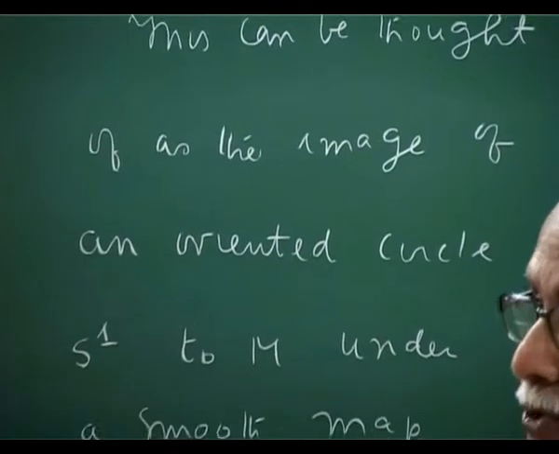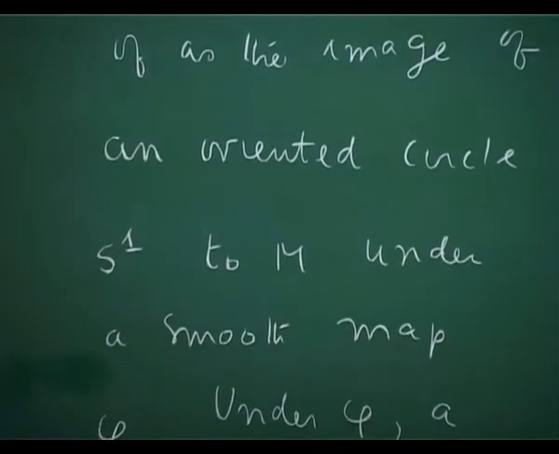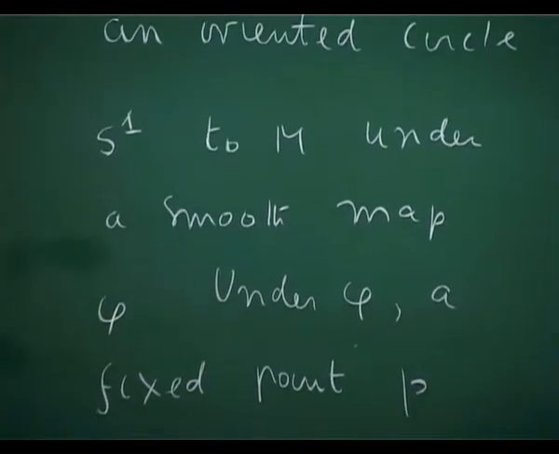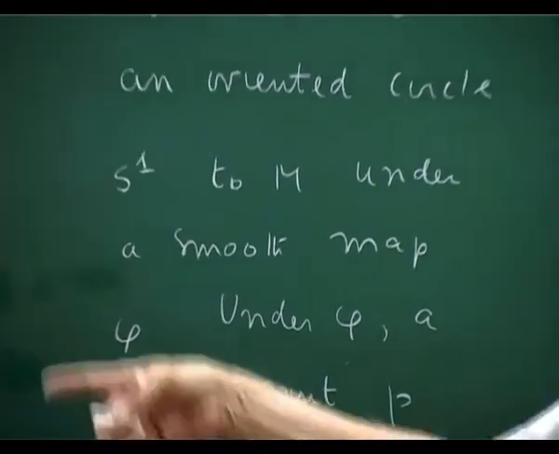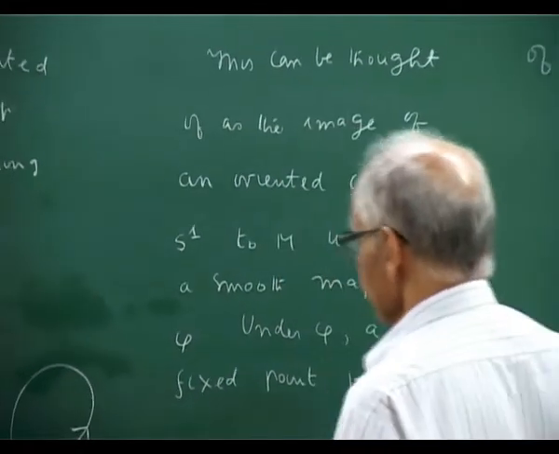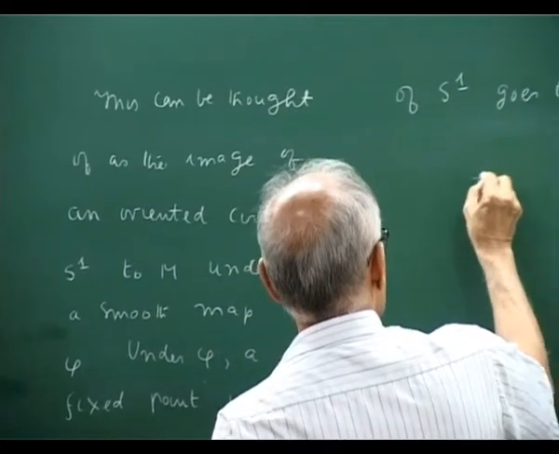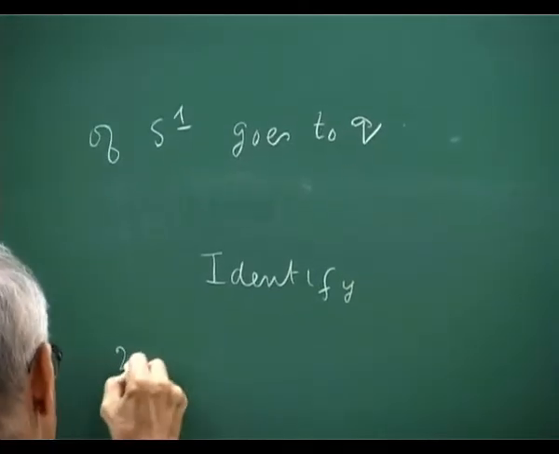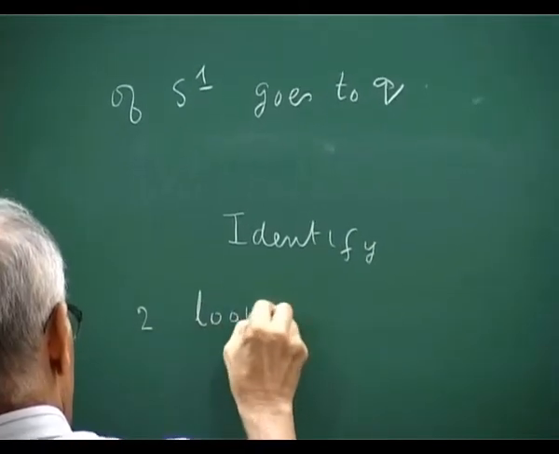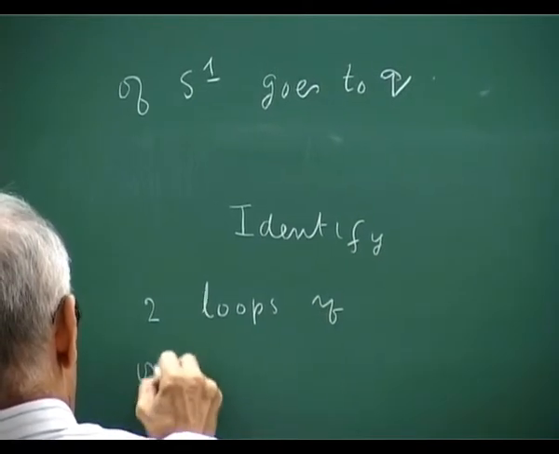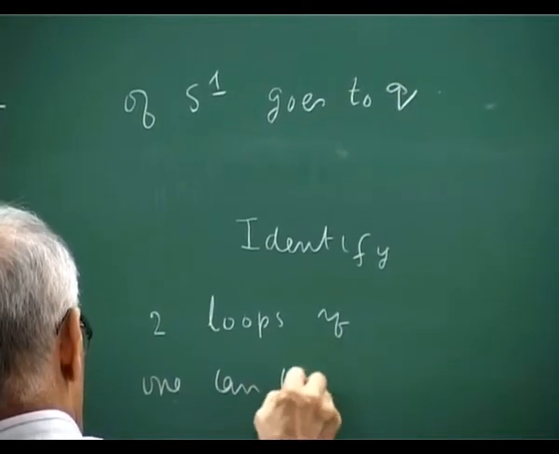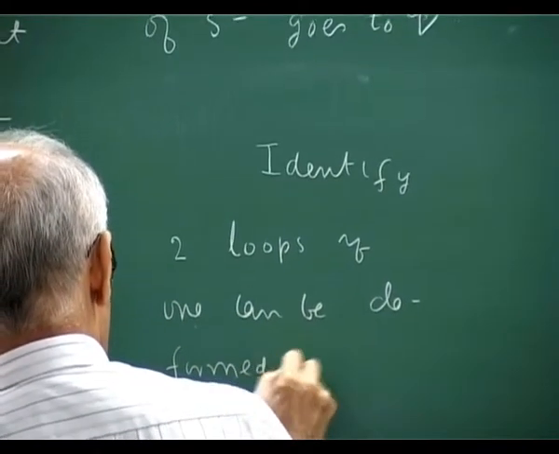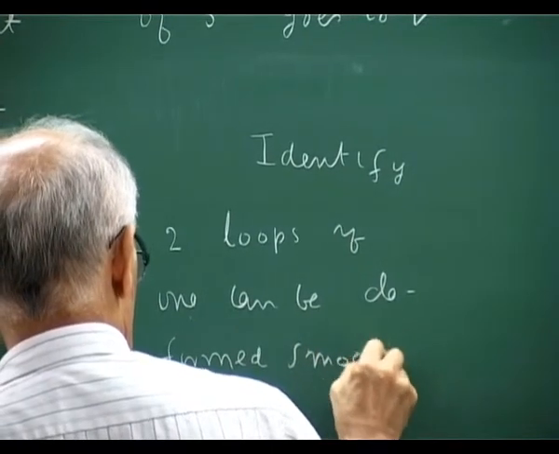Then you will start getting higher homotopy groups, which are again of relevance in quantum field theory or condensed matter. Now what do you do? You can think of it, but you can even deal directly here. Now the statement is identify 2 loops if one can be deformed smoothly to the other.